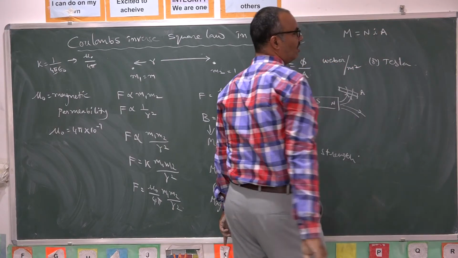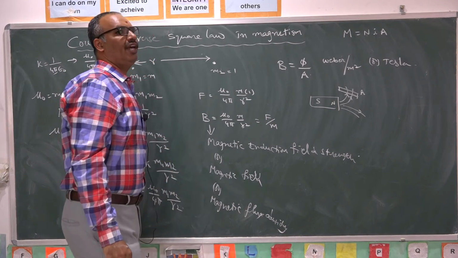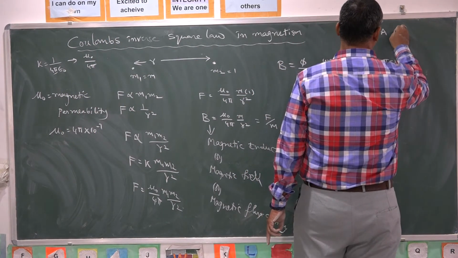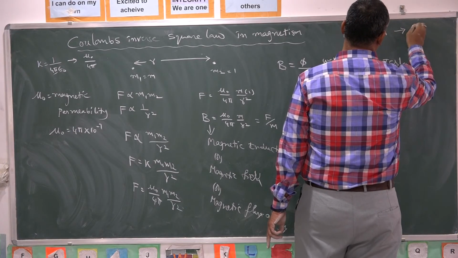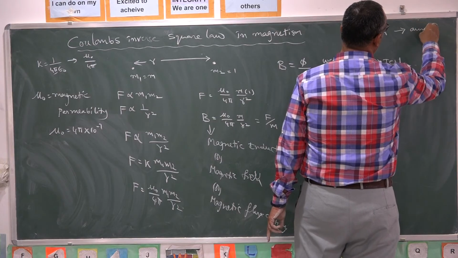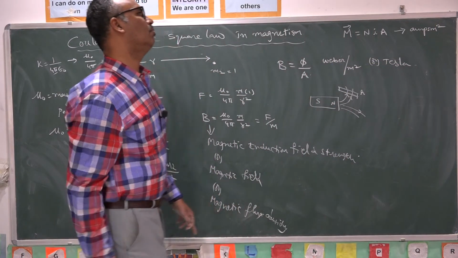N means number of turns in the coil, I is the strength of current passing through the coil, and A is the area of cross section of the coil. Hence, what are the units of this magnetic moment? Magnetic moment vector, ampere meter square.